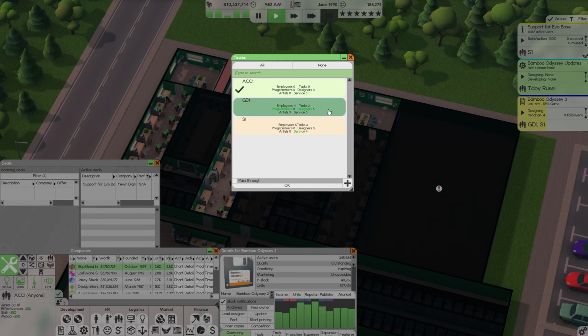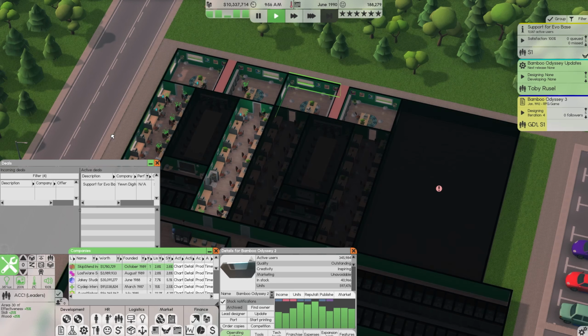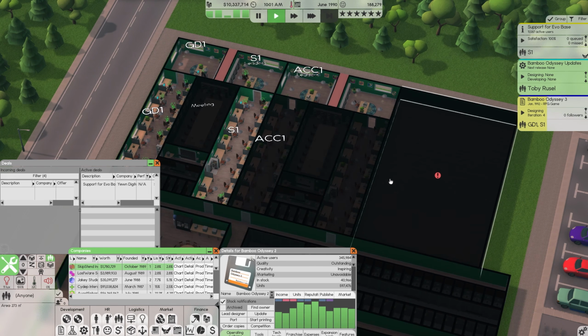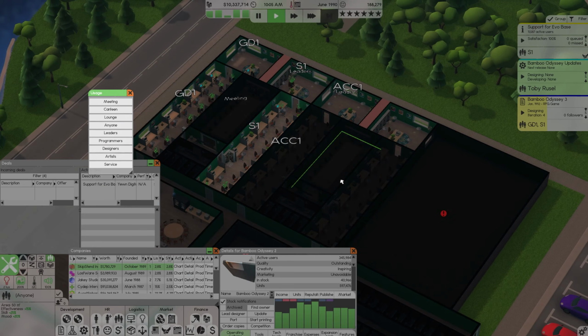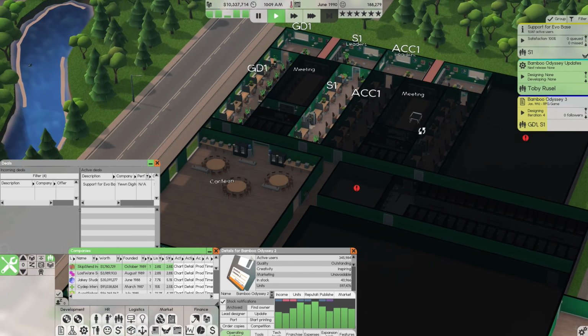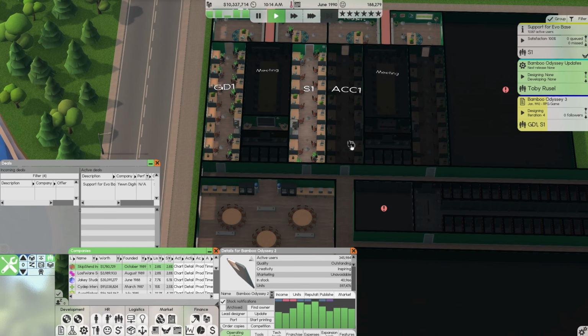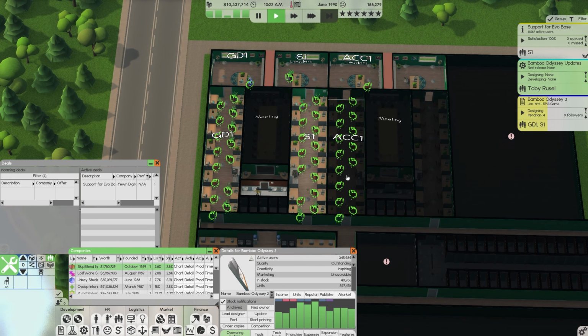And then, of course, set this leader office to have a limited room usage of leaders only. This room in the middle, if I turn on my things, it didn't copy over. So this room in the middle should be limited access, and that is for meetings only. And that should be good to go. The only thing that I want to check real quick is if I select all of these rooms, shift click on one of my chairs and select all furniture types.